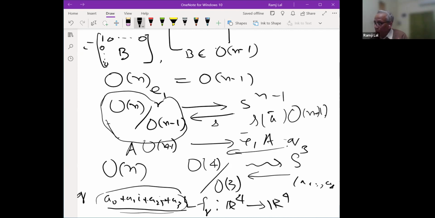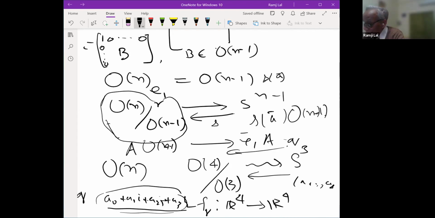So let me make it more explicit here. Section means what here? Section of any element: you take a member A here and let us take SA. Now SA is what? SA is a coset here, and from that coset take one element, right? And I have taken the continuous section. Continuous section means one element from each coset. This S is such that it is one element from each coset. Am I right, Himadri?